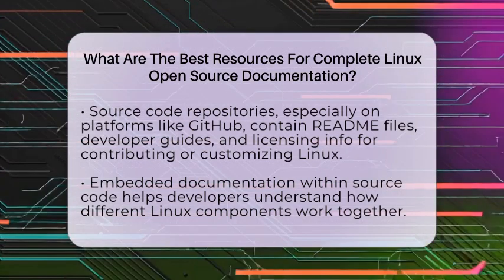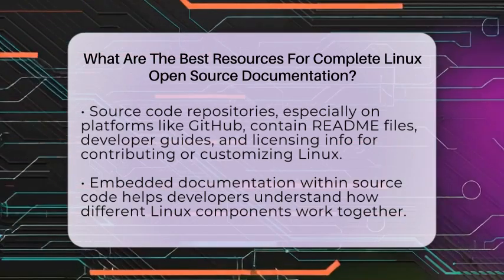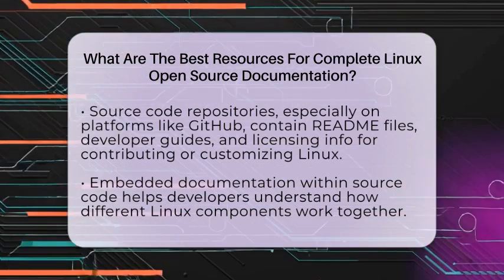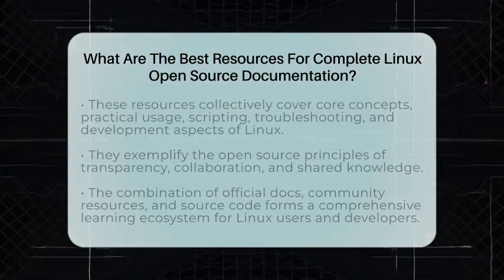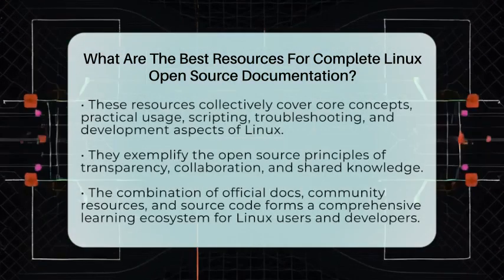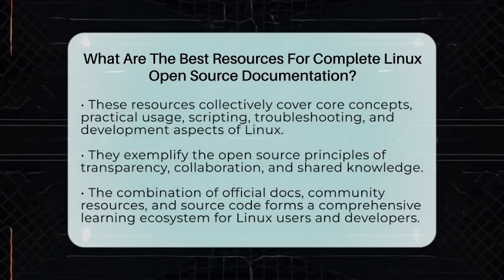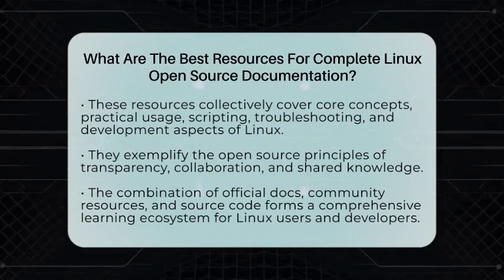Developers and contributors will find repositories like the Linux kernel source tree on GitHub very useful. These repositories contain README files, developer guides, and licensing information. They are the starting point for anyone wanting to contribute code or customize the kernel. The documentation embedded within the source code helps clarify how different parts of Linux work together.